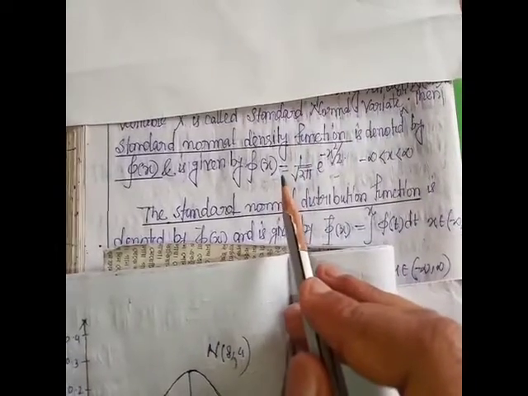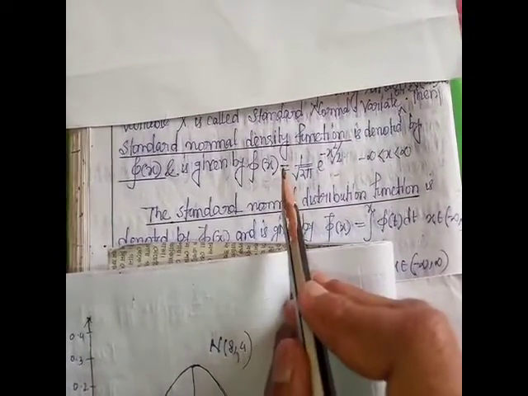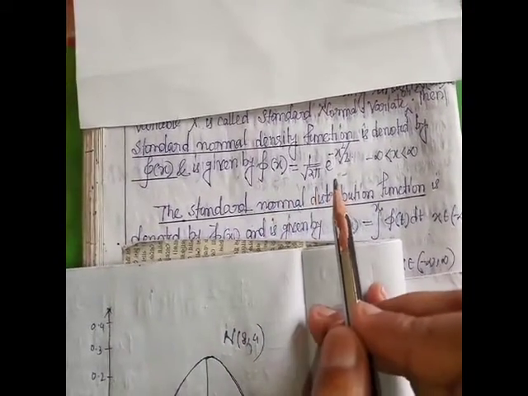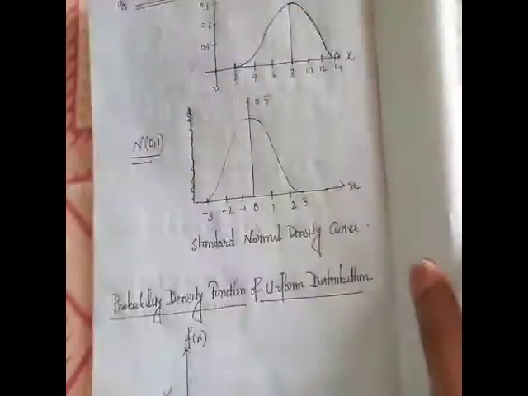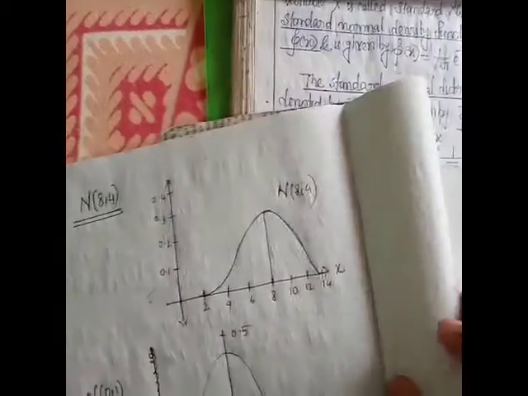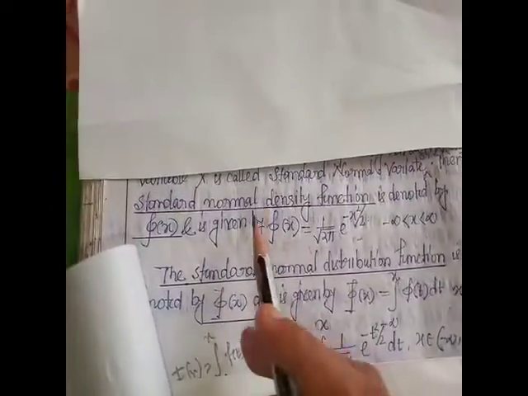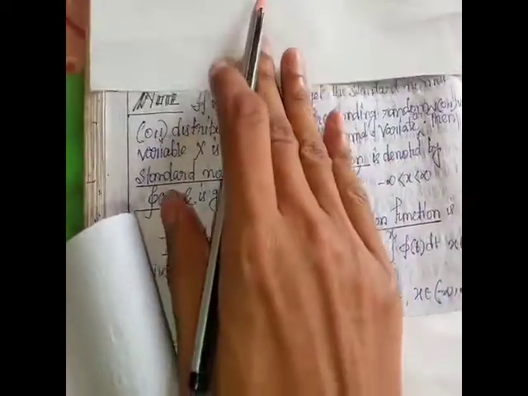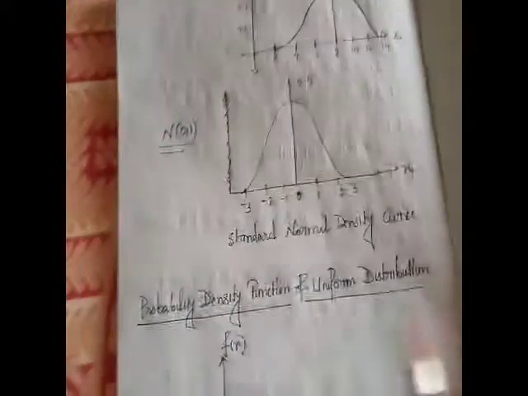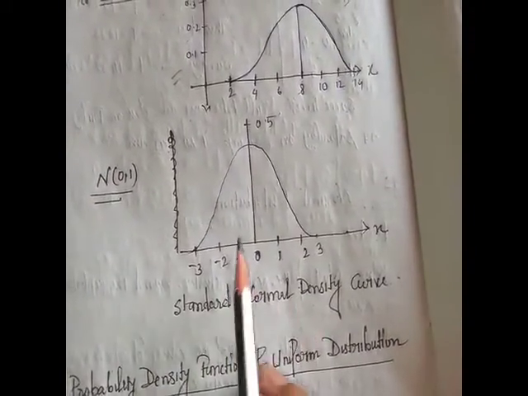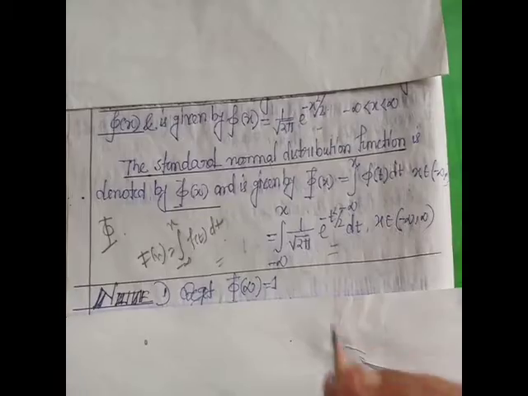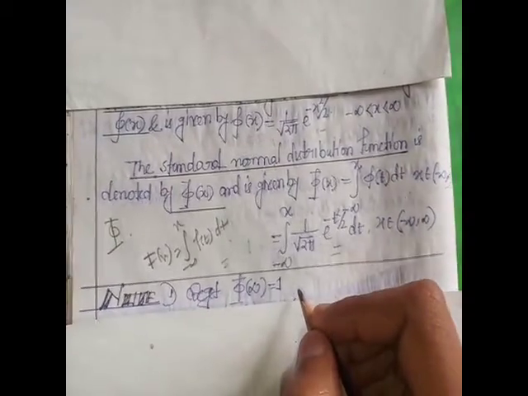If we draw the standard normal density curve, whose standard normal density function is given by phi(x) equal to 1 by root 2 pi, e to the power minus x square by 2. This is the standard normal density curve. Standard normal density curve means it follows the N(0, 1) distribution. Since here we take m equal to 0 and sigma equal to 1, this is the graph of the standard normal density curve. This is the bell shape.